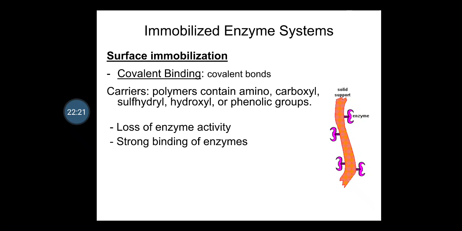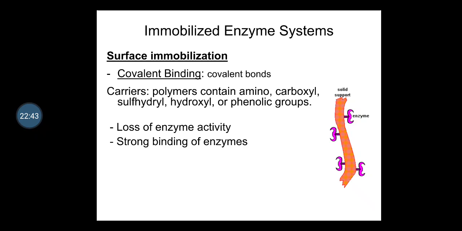Loss of enzyme activity and strong binding of the enzymes are a few main points related with covalent bonding. This covalent bond is formed between the chemical groups of the enzyme and chemical groups on the surface of the carrier.